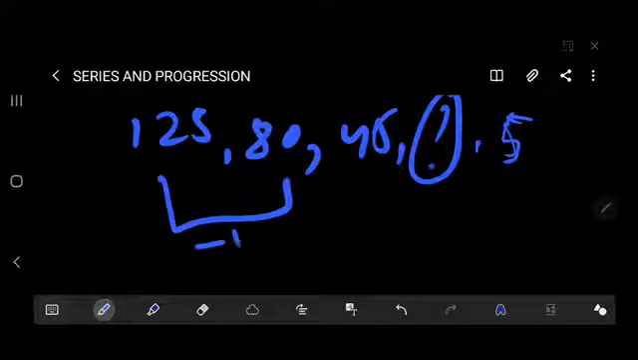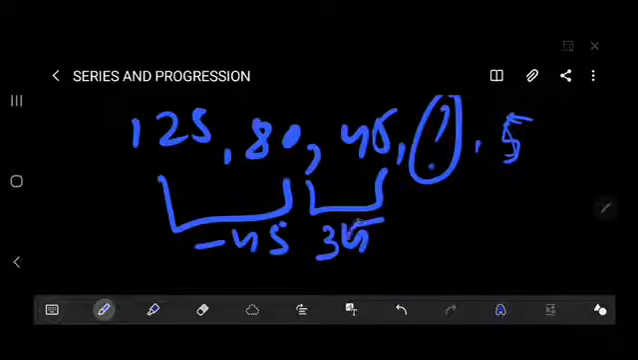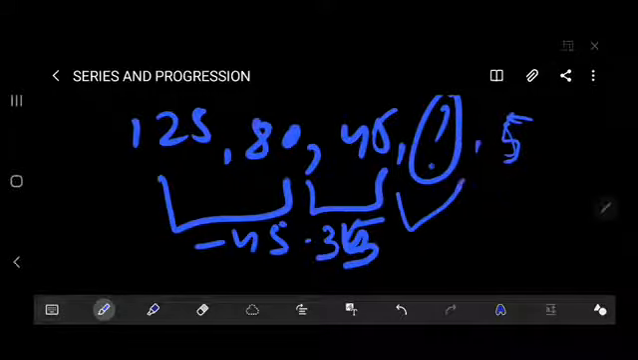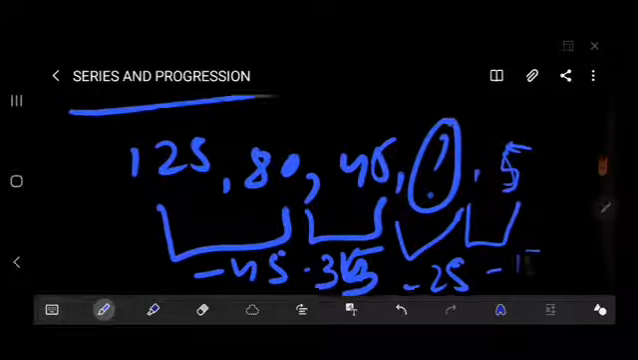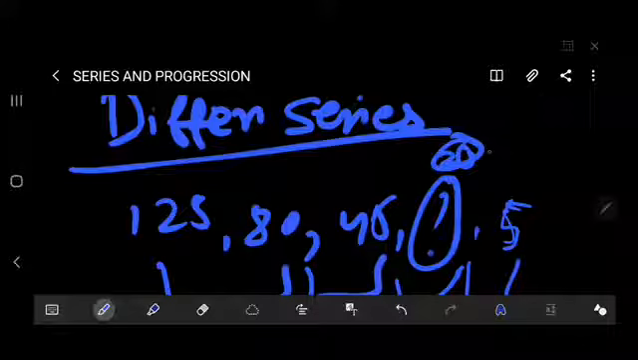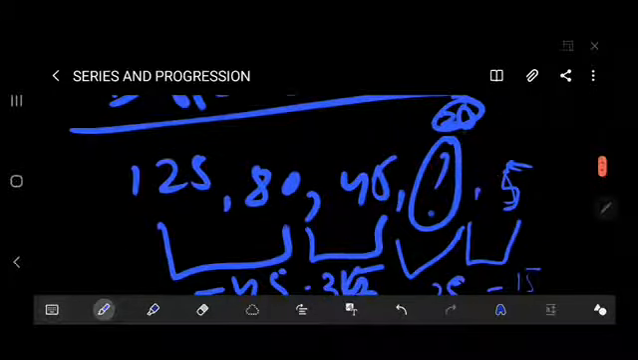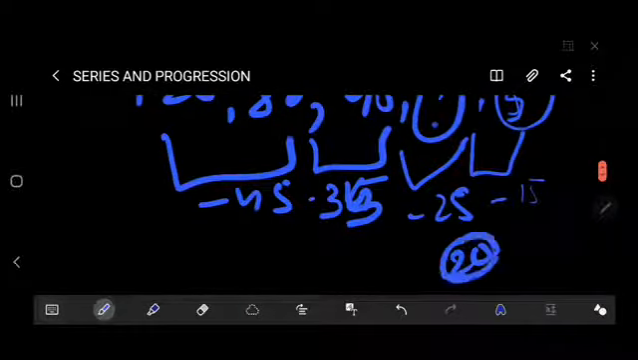125 minus 80 is a difference of 45. 80 minus 45 is a difference of 35. For the next it will be minus 25, and for the last one probably the series will be minus 15. If this is minus 25, the answer will be 20. If you want to recheck, 20 minus 15 is equal to 5, so the missing term is 20.